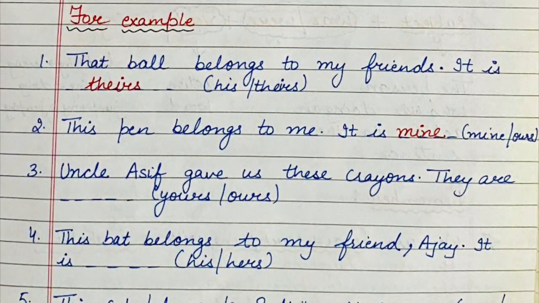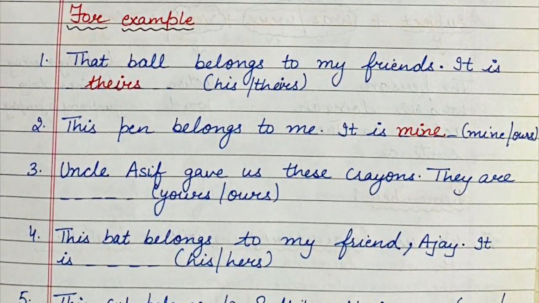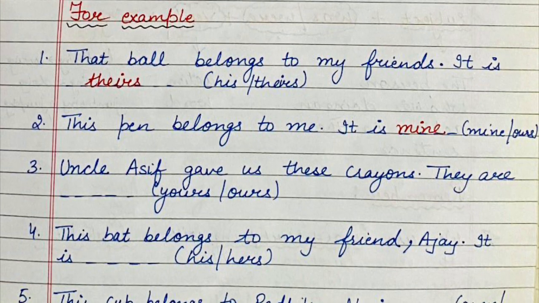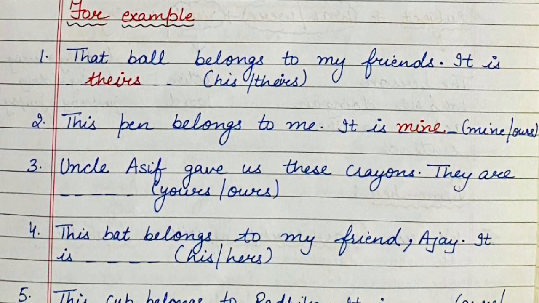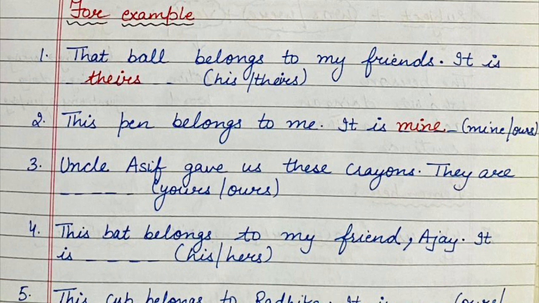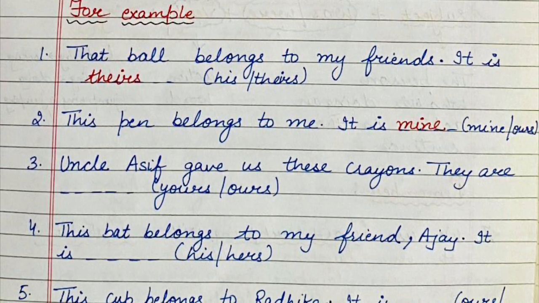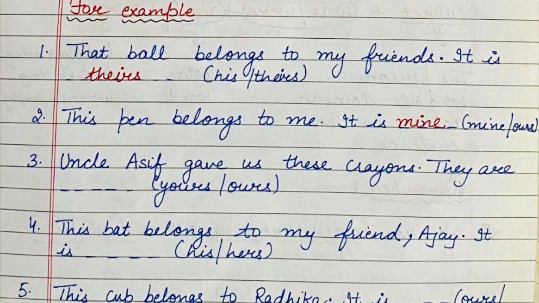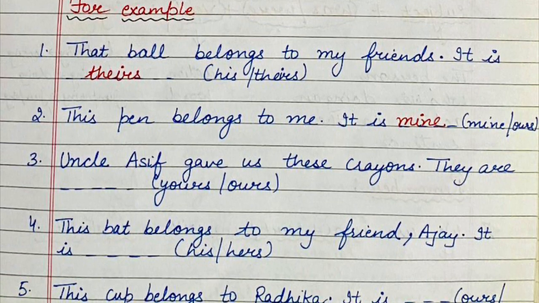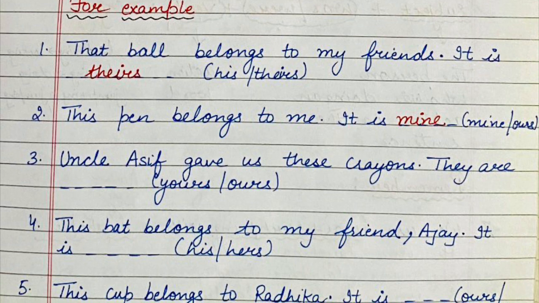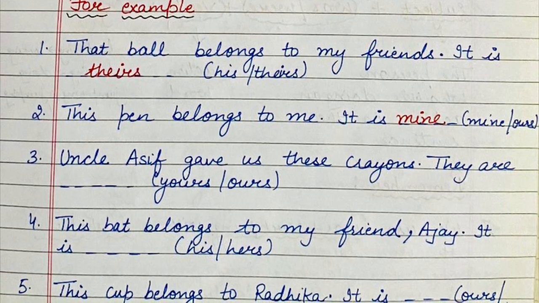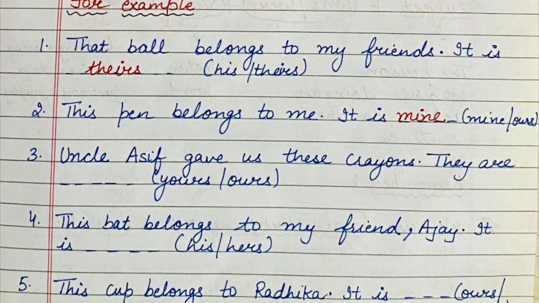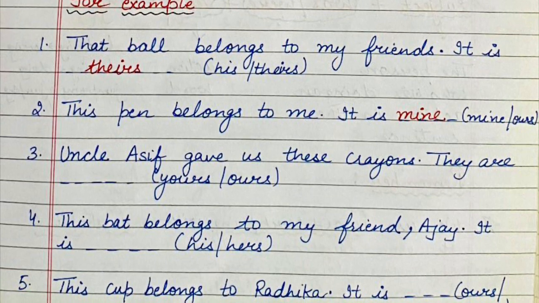Now look at the examples which are here in front of you. The ball belongs to my friends, friends, more than one friend. It is his or theirs, it is theirs. If we were talking about a single friend, then there was a chance to fill in his, but it is theirs, because it is friends. This pen belongs to me, it is mine.